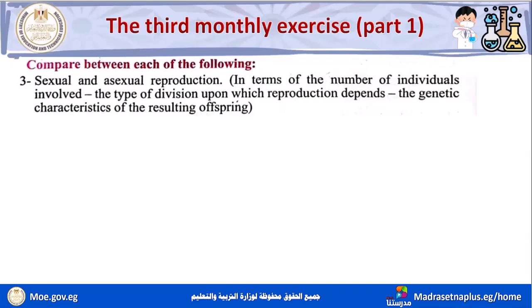Number 3, compare between sexual and asexual reproduction in terms of the number of individuals involved, the type of division upon which reproduction depends, and the genetic characteristics of the resulting offspring.